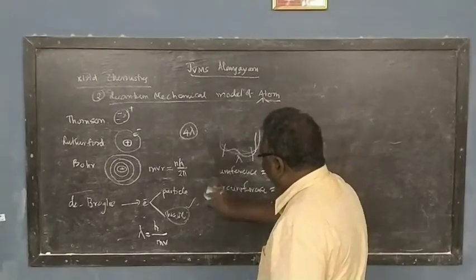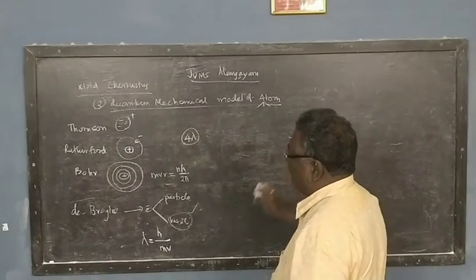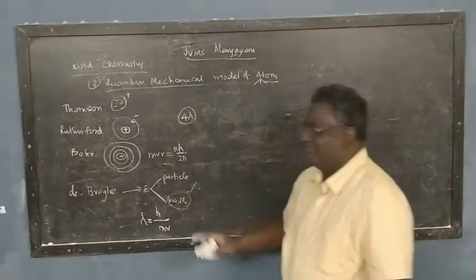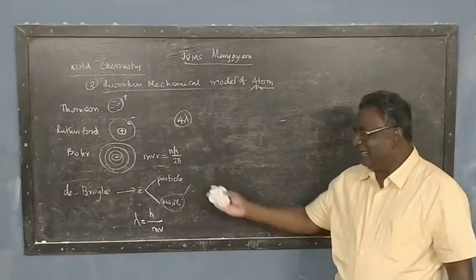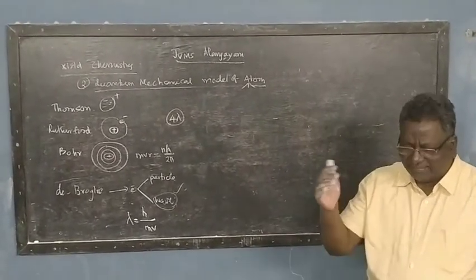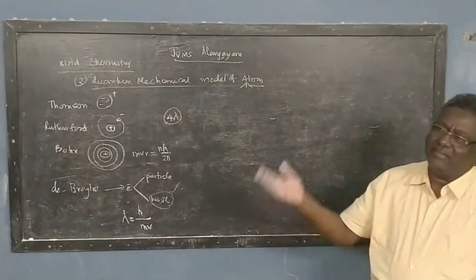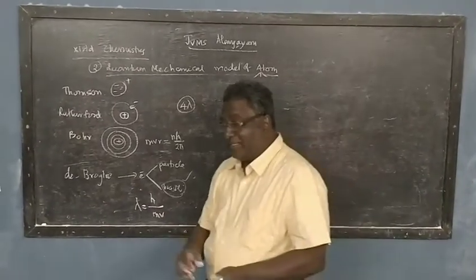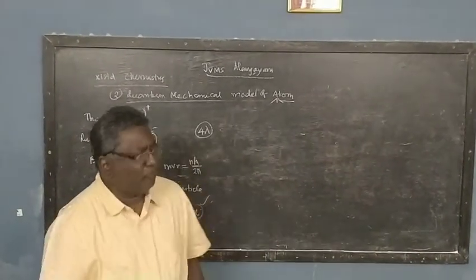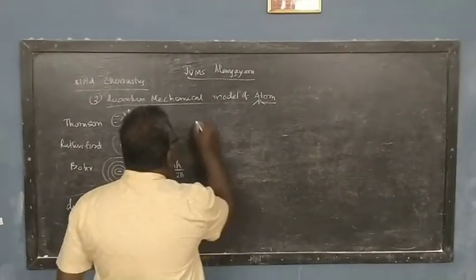But he simply wrote it on a paper, but he never proved it scientifically. De Broglie just said that the electron has wave property, but did not prove it in an experiment. Physics and chemistry are always like that: somebody will write the hypothesis, somebody will prove it. Some people just say it, and the next scientist comes and proves it. There are two scientists by name Davis and Germer.